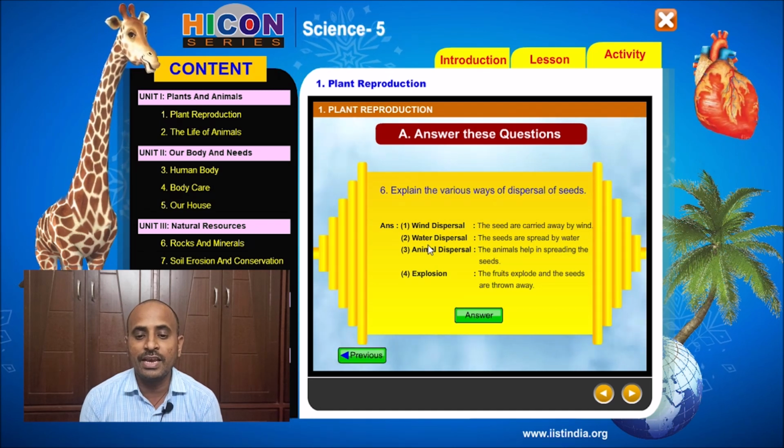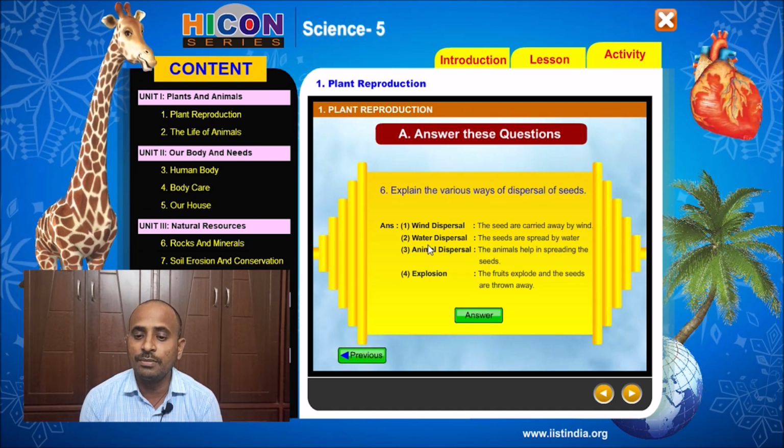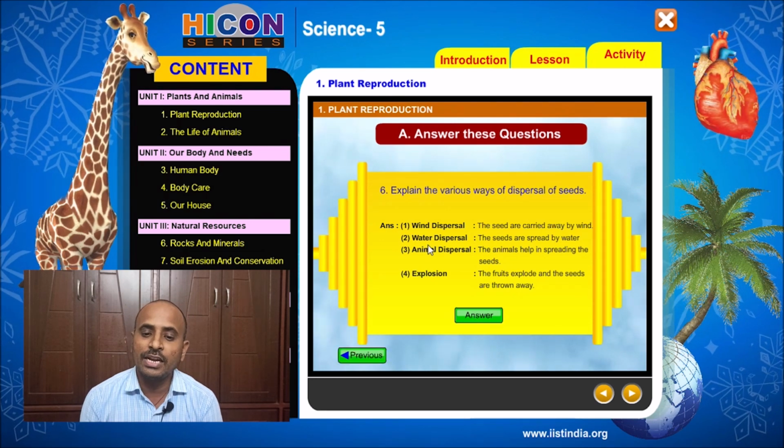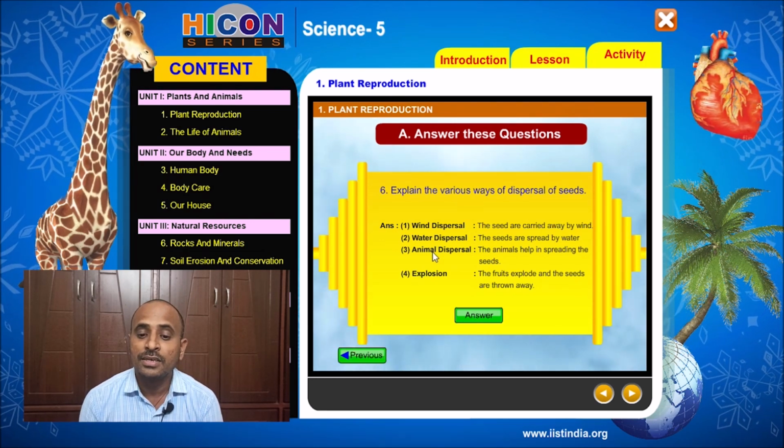And the third way is animal dispersal. The animals help in spreading the seeds. So animals also help in spreading the seeds.